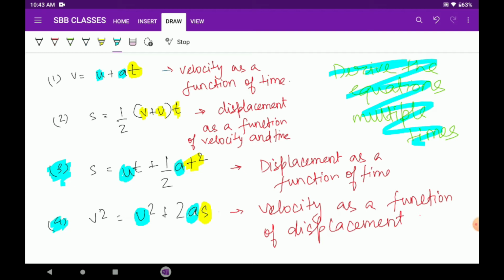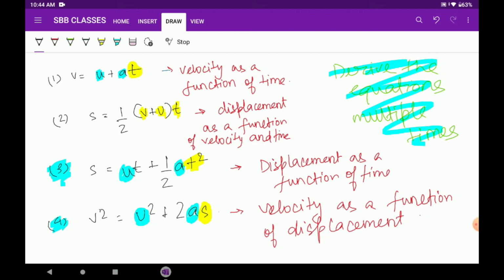The more you learn to derive the equations, the easier it will be to shift between the equations or use the values of equations and find the result. Nothing beats practice here. The more you derive, the more you will learn and understand.